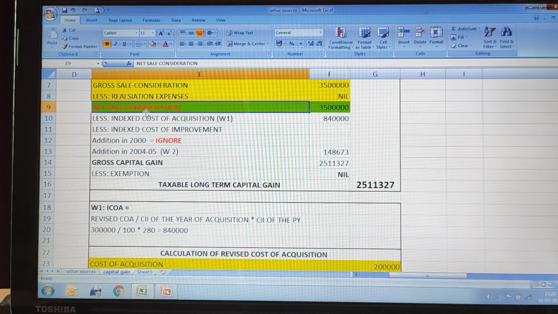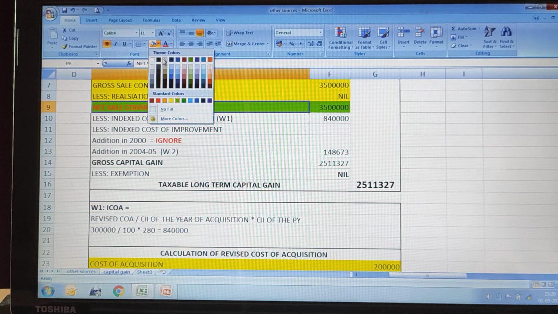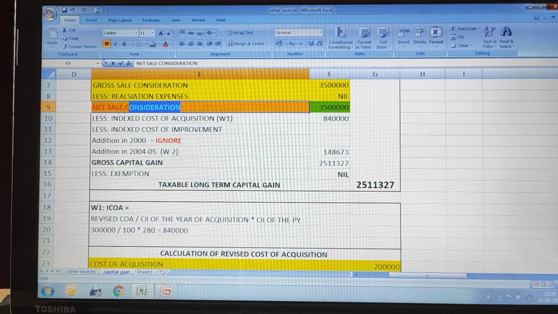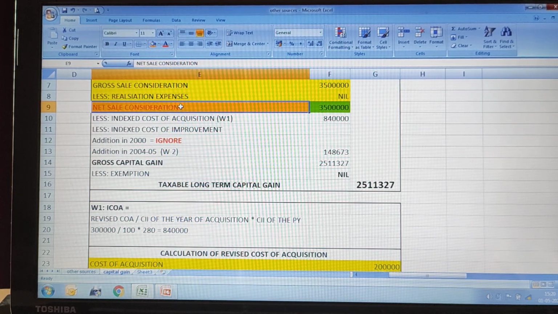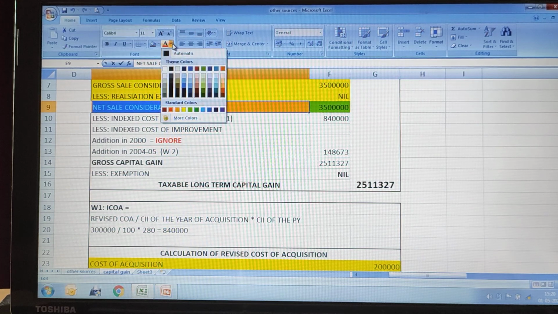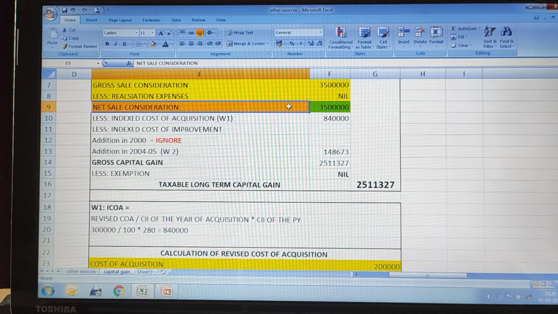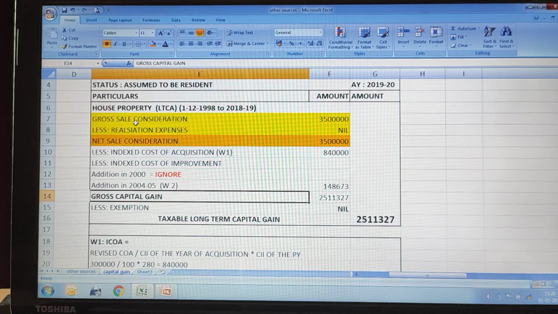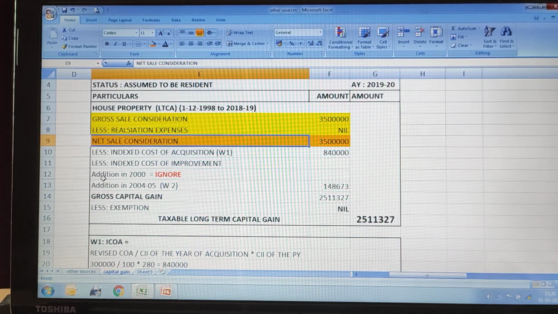Now, with the net sale consideration, which you got as 35 lakhs. How did you get net sale consideration? Gross sale consideration minus realization expense gives net sale consideration.